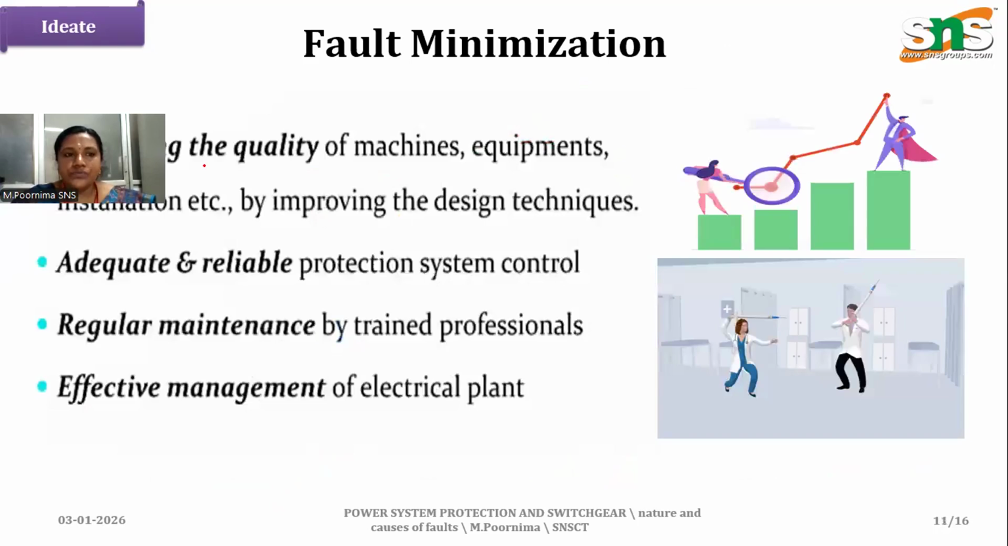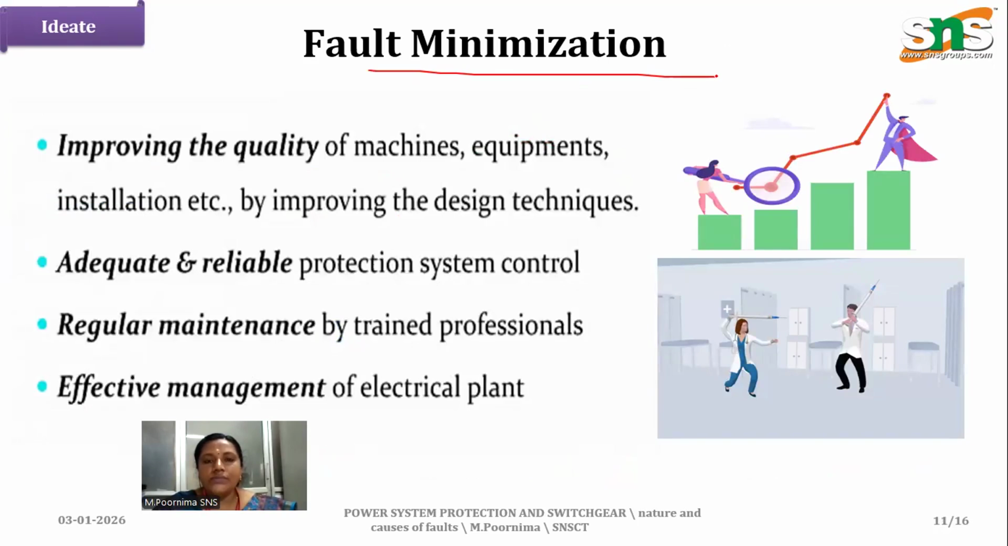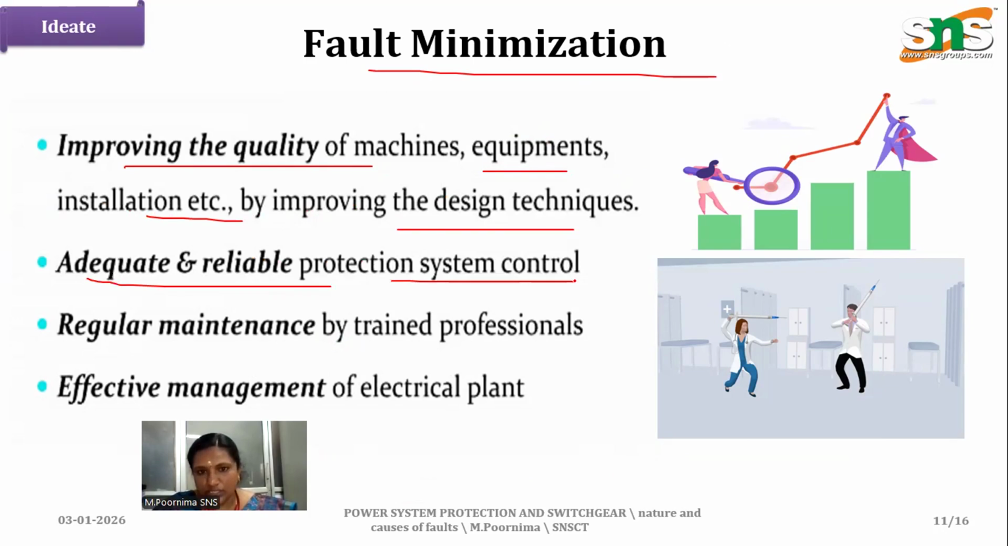And here mainly what happens is fault. So fault mitigation is improving the quality of machine, equipment and installations by improving the design techniques, adequate and reliable protection control systems, and regular maintenance by training professionals, and effective management of electrical panels. So management of the electrical panel is also important.